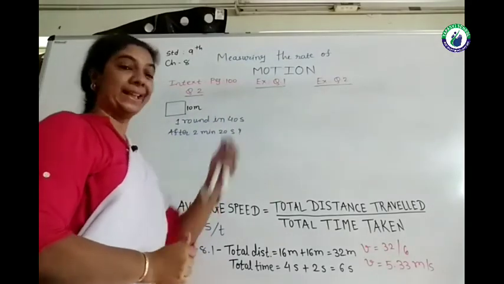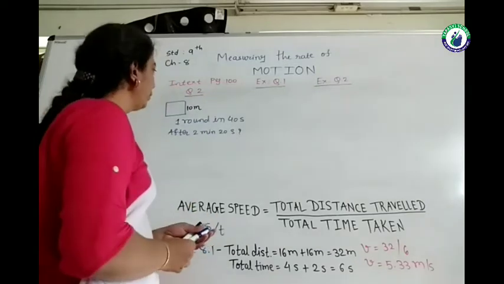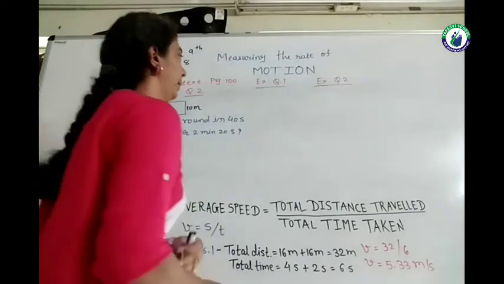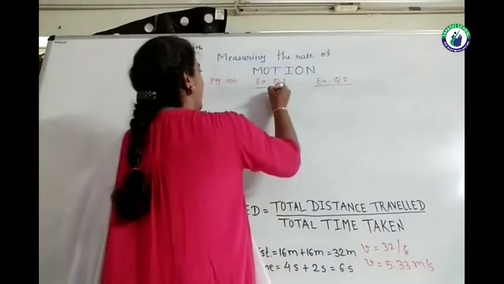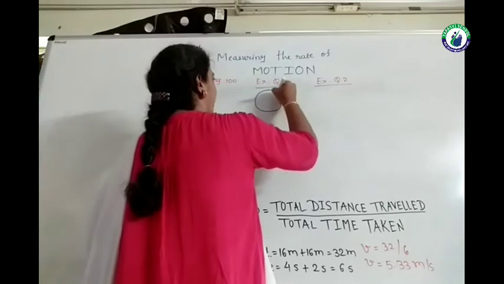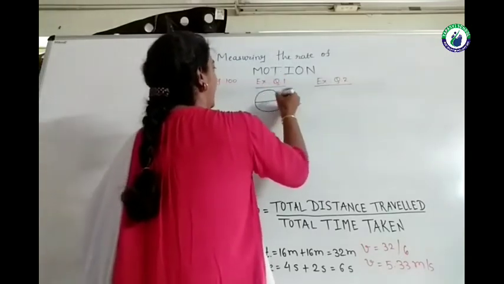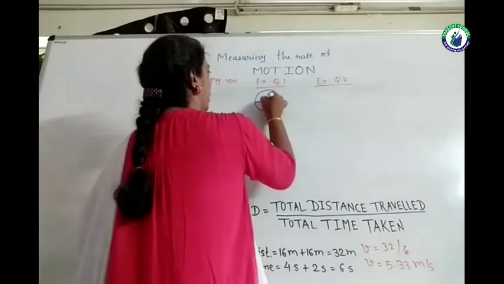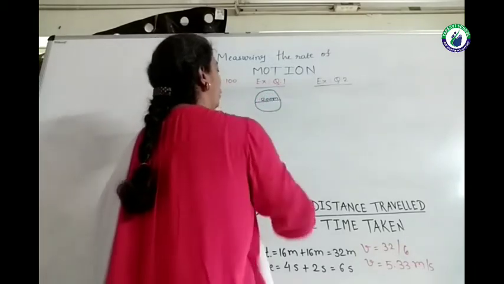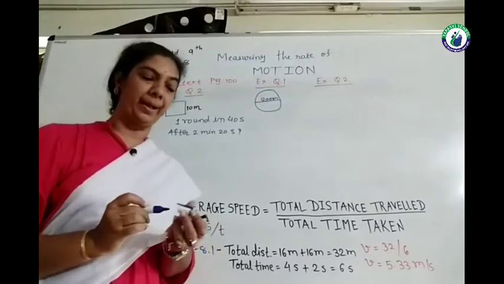The first exercise numerical is also similar to that, but in that the field is given as a circular ground, and it has been told that an athlete jogs on a circular ground of diameter 200 meter.